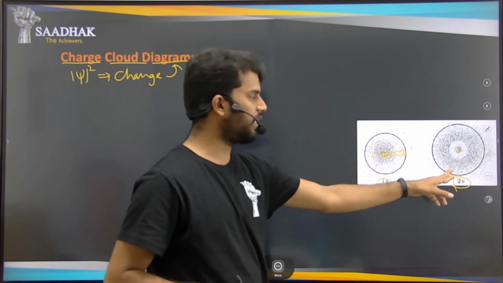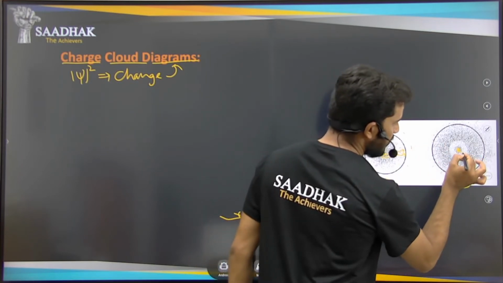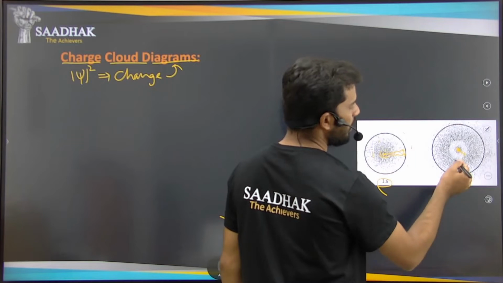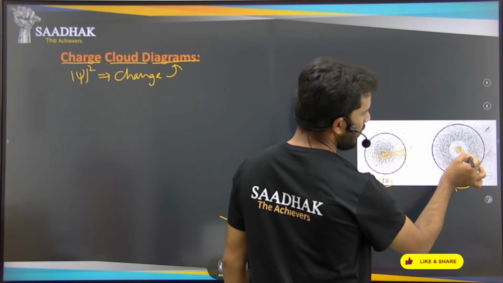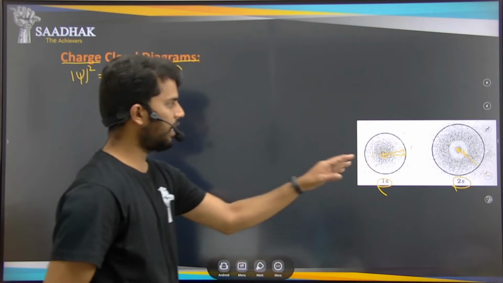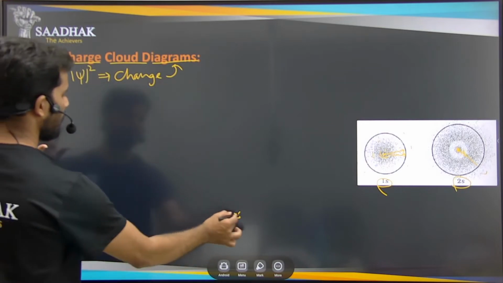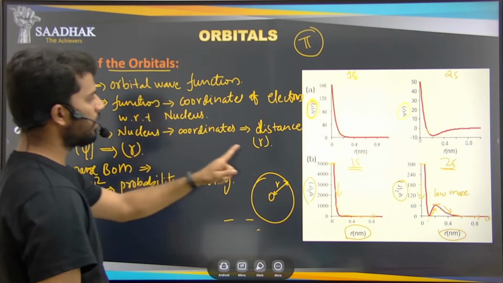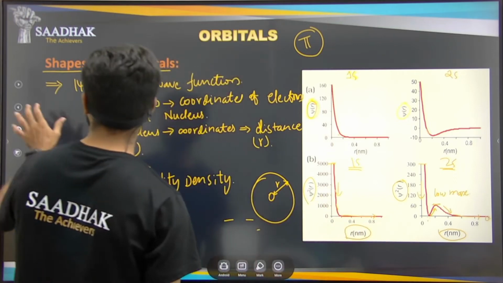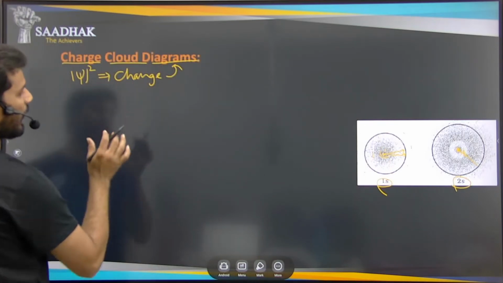In the 2s orbital, initially the density of the dots is high. After that, the density of dots decreased, then increased again, then decreased, meaning the distance r is increased here. After that again r decreased, then increased, and at last decreased again. This gives us the same expression, the same way we saw the graph form here. In the same way, in the charge cloud diagram also we can observe the graphs here. So this change has some different values.